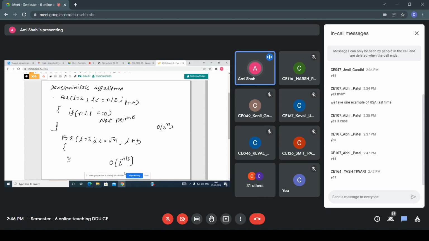So now see, up till now, if a number is given to you and you want to check whether the number is prime or not, there are two types of algorithm that I have explained. One is a deterministic approach and another is a probabilistic method. So with this type of deterministic algorithm, by using this logic you check whether the number is prime or not.